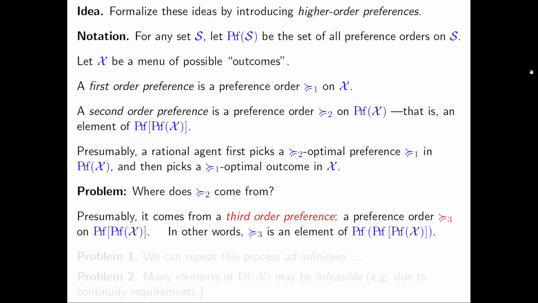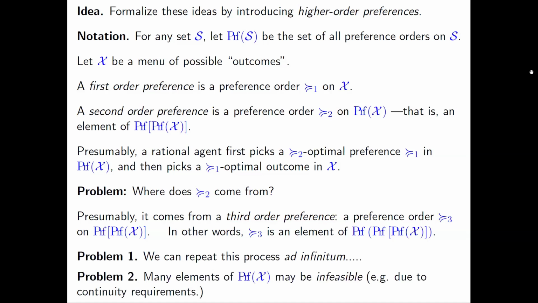Where does the second order preference come from? Presumably it comes from some third order preference, which is the preference order on the space of all second order preferences, which we can indicate with this little subscript here, right? Okay, so you can start to see the problems of this approach. The first problem is that we can repeat this whole process ad infinitum. It never really converges to anything.